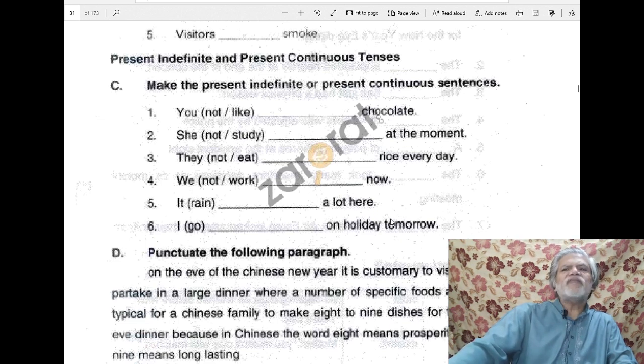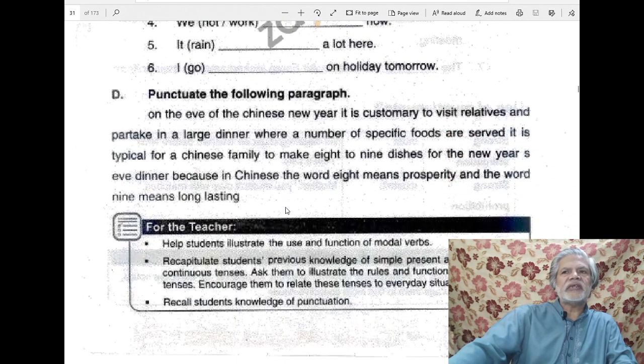But when we are to use present tense for some future activity that has been already planned, we may use present continuous tense. I am going on holiday tomorrow. So in that way, we saw where to use present indefinite tense and where to use present continuous tense.